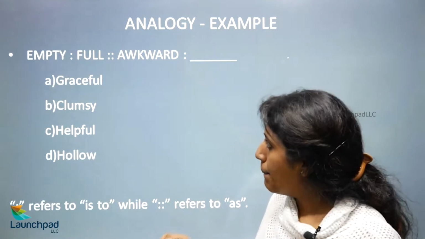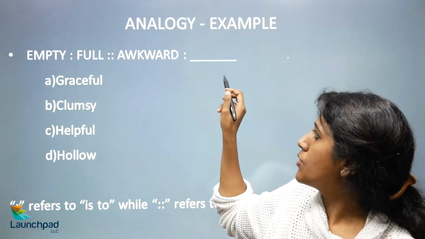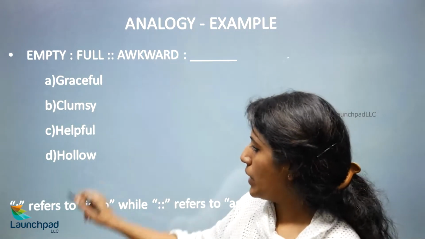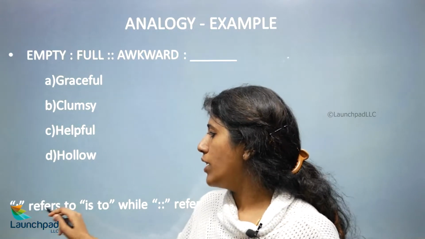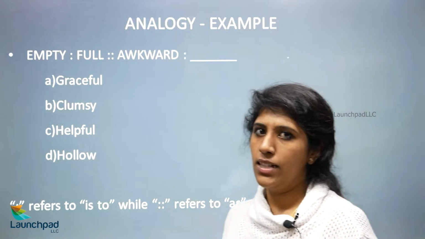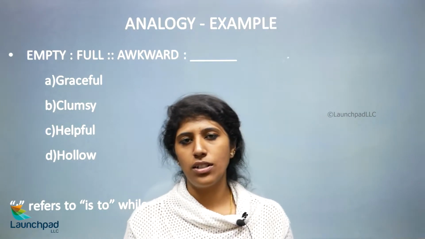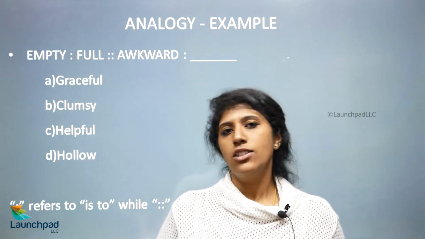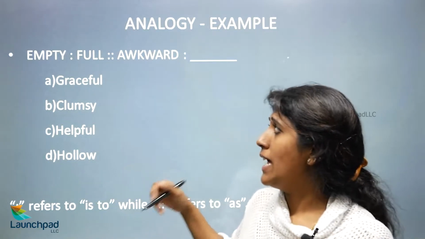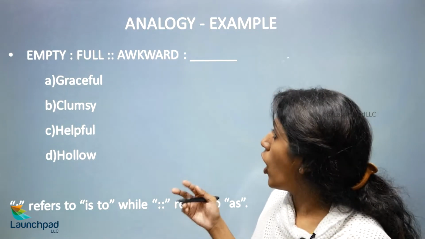Here, empty : full :: awkward : what. Here colon refers to "is to" while double colon refers to "as". Analogy means a correspondence, a relation between two similar things. So empty is to full, as awkward is to what?